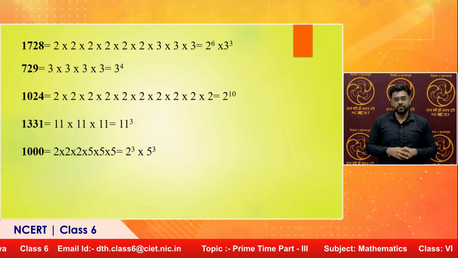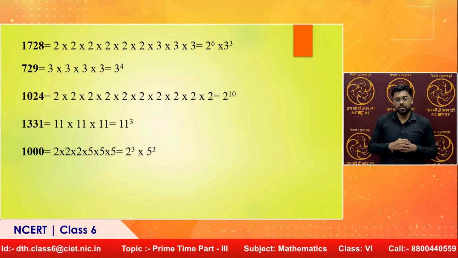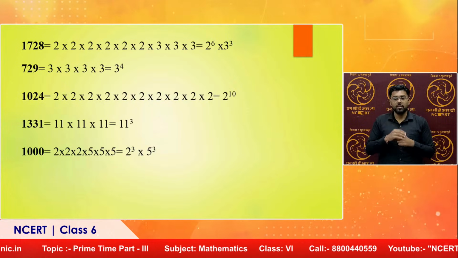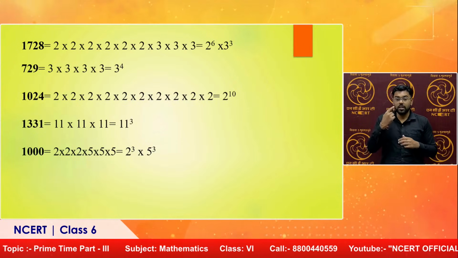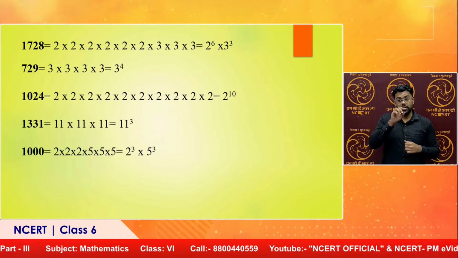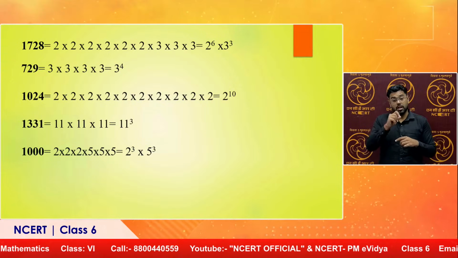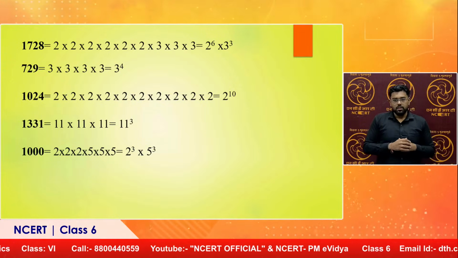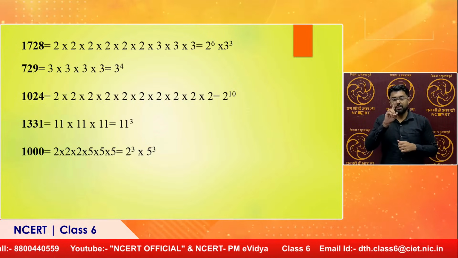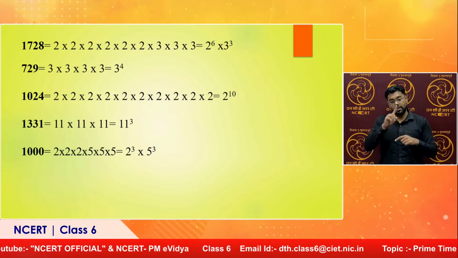Now come to 1728. You can factorize for yourself and check whether I have done it correctly. 2 to the power 6 into 3 to the power 3. What about 729? I can write it as 3 to the power 6. What about 1024? I have to multiply 2 how many times, Harpreet? 10 times. So, 2 to the power 10 gives me 1024. What about 1331? 11 into 11 into 11 will give me 1331. So, 11 cube.